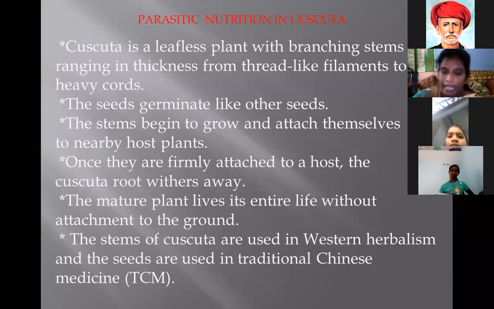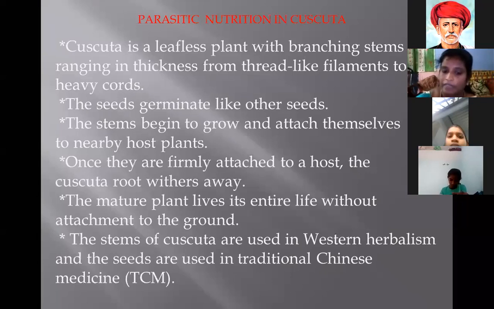Next, the mature plant lives its entire life without attachment to the ground, only attached to another plant, the host plant. Already I said Cuscuta is one of the medicinal plants. The stems of Cuscuta are used in Western herbal medicine, and the seeds are also used in traditional Chinese medicine. TCM stands for traditional Chinese medicine.